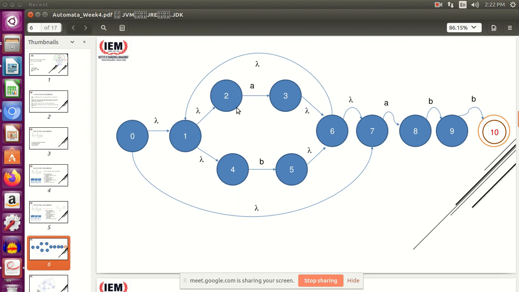This is the given NFA with epsilon or lambda moves. You have to convert this into an equivalent DFA. After 10 minutes we will be discussing the problem. You can use a doc file or whatever you are comfortable with. After that you can share the screen and show me whatever you have done.